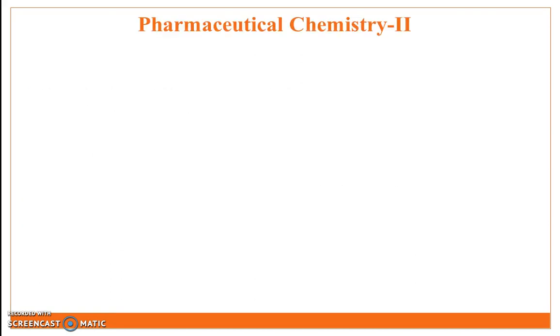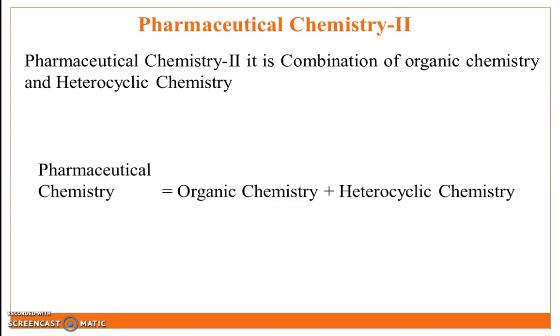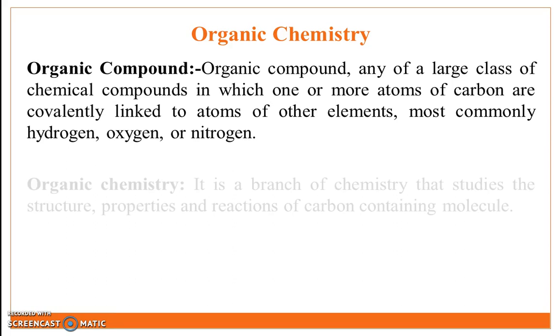First point is, what is meant by Pharmaceutical Chemistry second? Pharmaceutical Chemistry second is a combination of organic chemistry and heterocyclic chemistry. In this, the first point is, what is meant by organic chemistry? The first point is organic compound. An organic compound is a large class of chemical compound in which one or more atoms of carbon are covalently linked to atoms of other elements, most commonly hydrogen, oxygen or nitrogen.